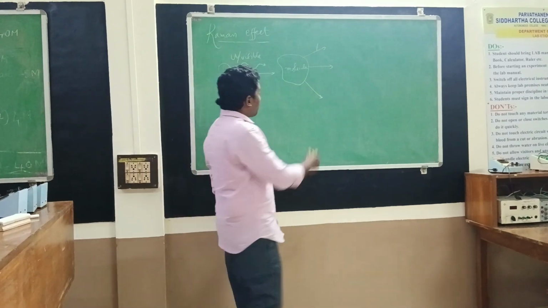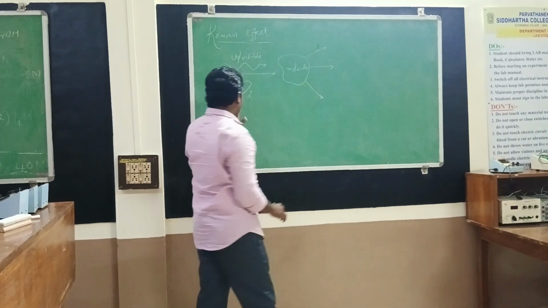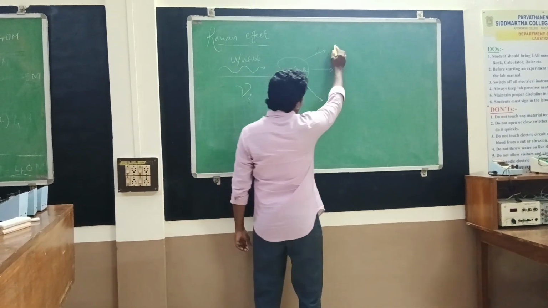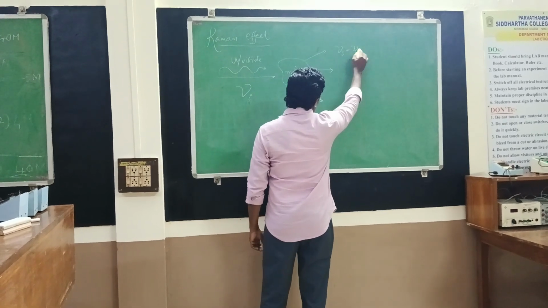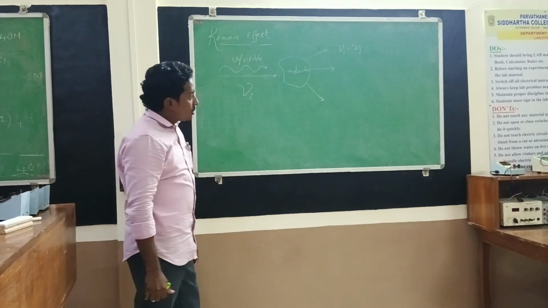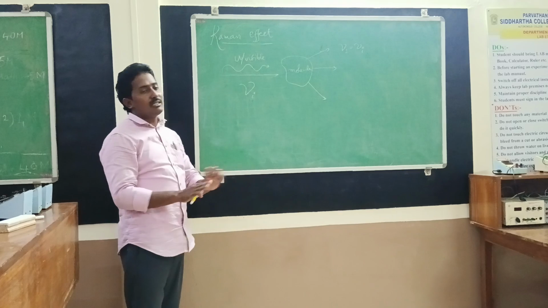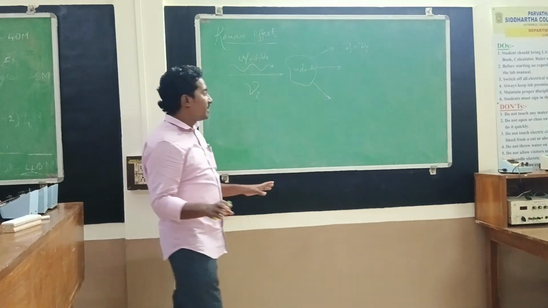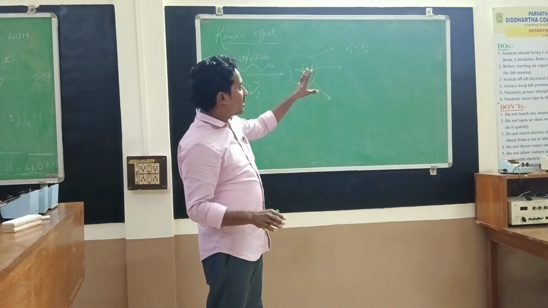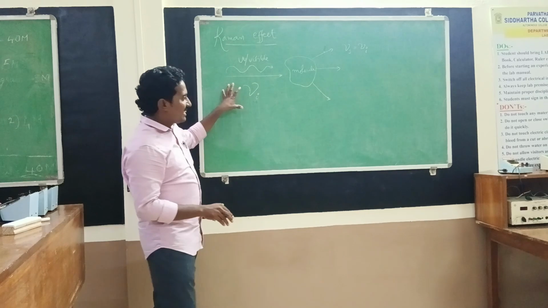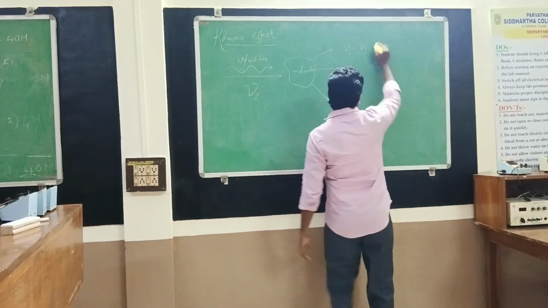So the first case: the scattered light frequency is equal to the frequency of the incident radiation. This is known as Rayleigh scattering. For Rayleigh scattering, the scattered light frequency is the same as the incident light frequency.